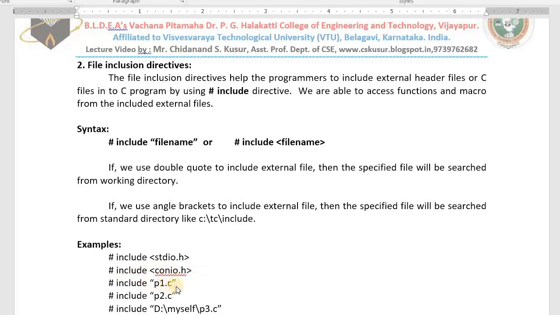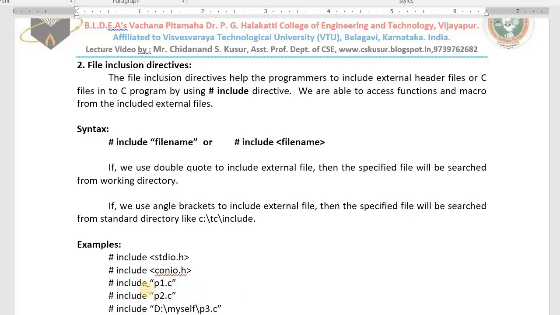And hash include p1.c: you are including another C program in your program. This file is created by your friend, and in that file user defined functions are there, which you can use in your program. Hash include p2.c: or this program is created by you only. In that program you have written some user defined functions like fact and isPrime. You can use these functions in this file. Whenever you include other C files in your file, you are able to access the contents of that file.